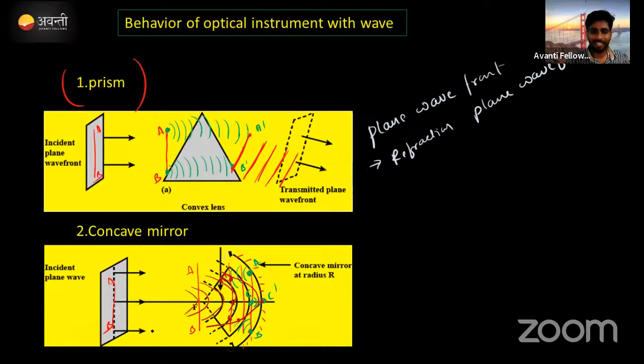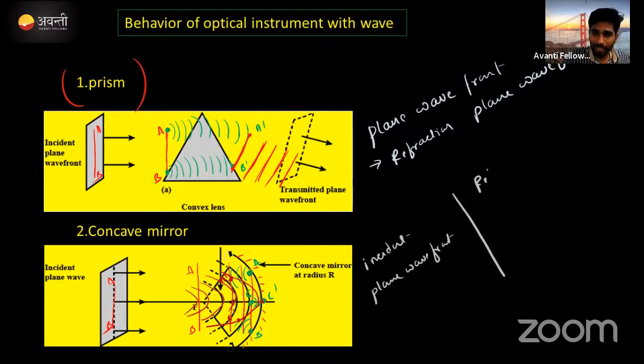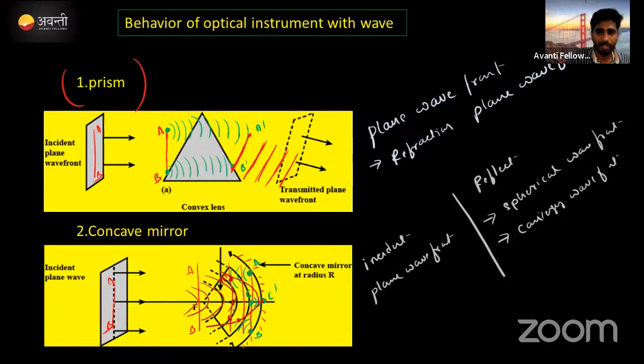Right? Actually, you are incident here. You people are incident here, plane wavefront. Incident here, plane wavefront. Correct now. But after reflection, you are getting here a spherical wavefront. Spherical wavefront. Clear? Now, this wavefront is actually a converging wavefront. Second point क्या होता है? Converging wavefront होता है.